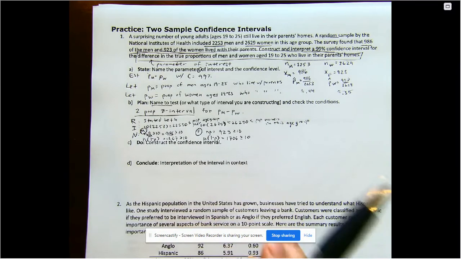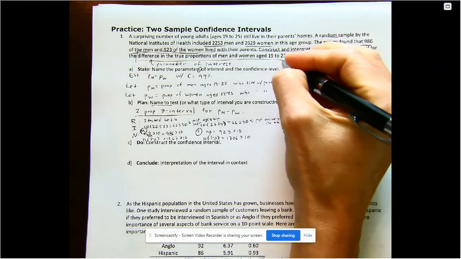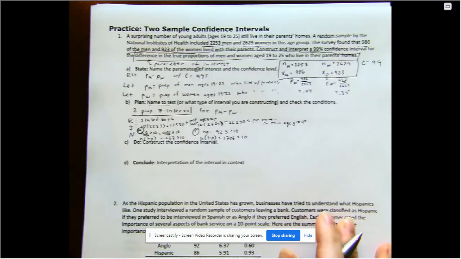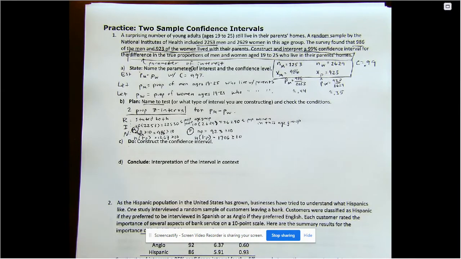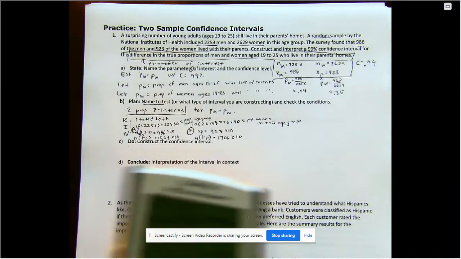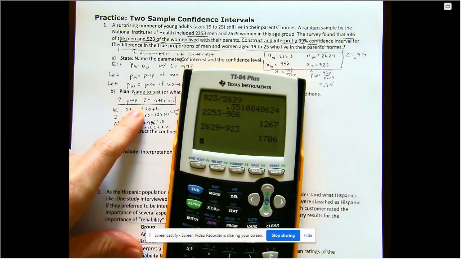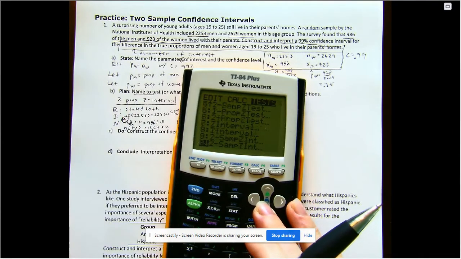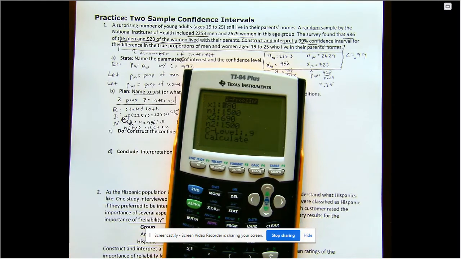So now once I've checked the condition, I'm just going to construct the interval. Now I'm really glad that I wrote all of this stuff down in the beginning because I need that. And remember, in your calculator, if you enter this in as a whole number, 99, it'll give you an error. So remember, your confidence level has to be a decimal value. Okay, so we already said that we're going to use a 2 proportion z interval. So I'm going to go stat, test, not a test, but a z interval, 1 proportion z interval, 2 proportion z interval. There it is, B.